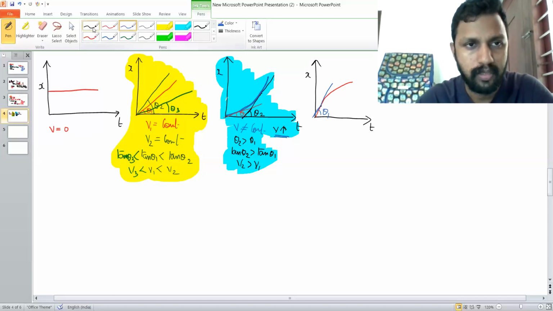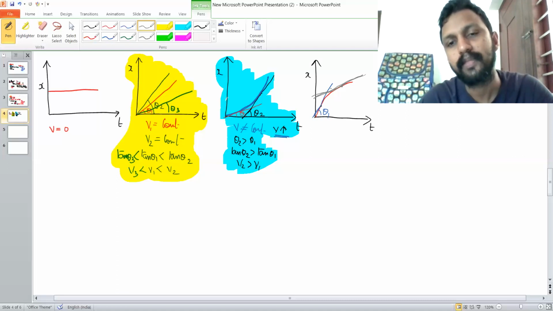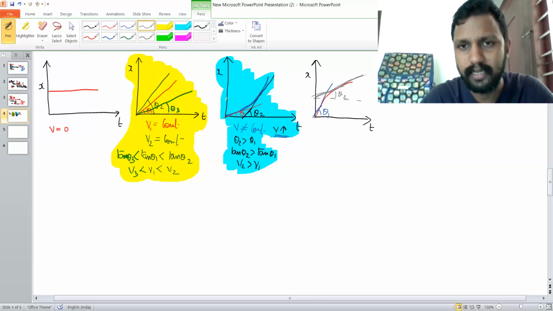And if we have to find out the slope at another point, then we will have to consider a tangent like this. Imagine that this is a straight line, a tangent, then the tan theta value of this tangent will give you the instantaneous velocity at this particular point.